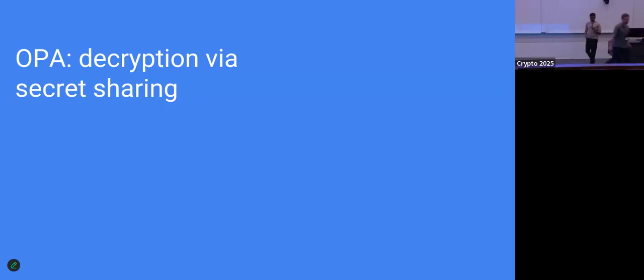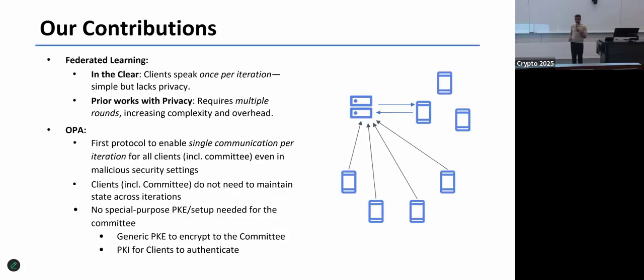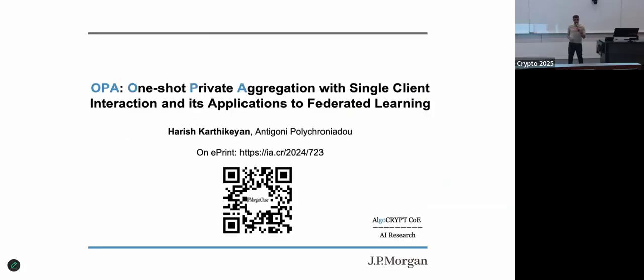Okay, so this is one-shot private aggregation. In case you didn't see the title slide, you can scan the QR code. I had to make it fancy, put a QR, put a JP Morgan Chase logo there inside.